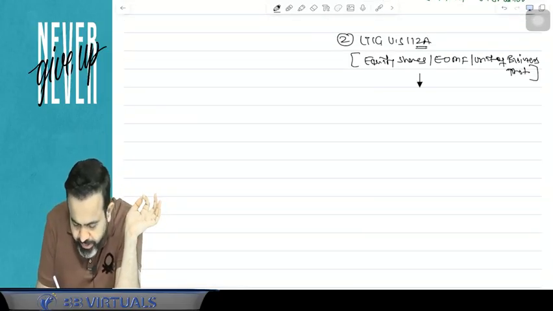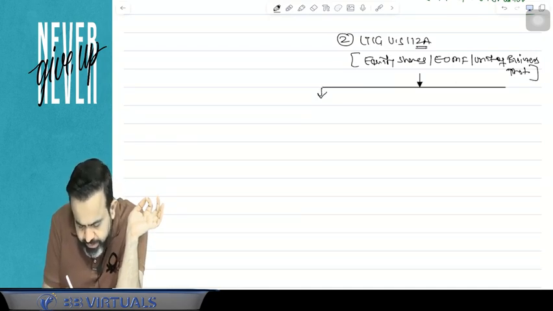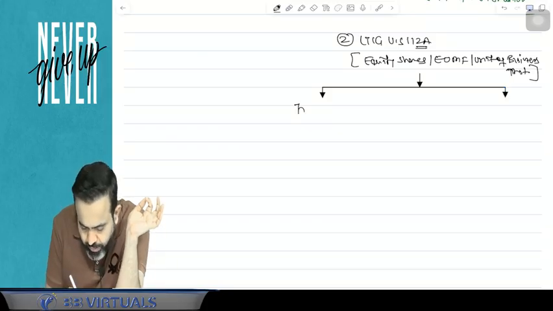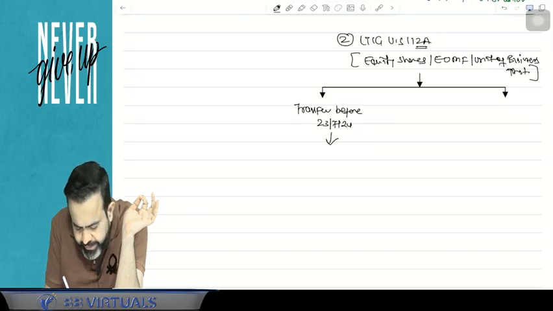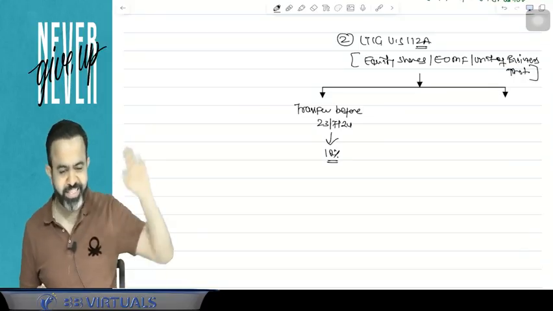Now for this long-term capital gain, earlier the tax rate was 10%. It means if this asset, equity shares and so on, got transferred before 23rd of July 2024, then earlier the tax rate was 10%. But you know that in the share market, Nirmala Sitharaman ji increased the tax rate.